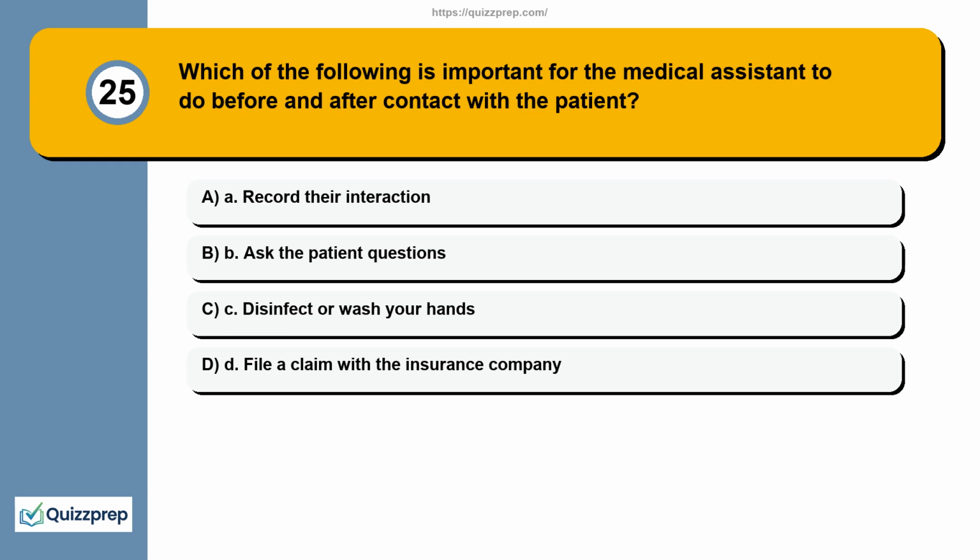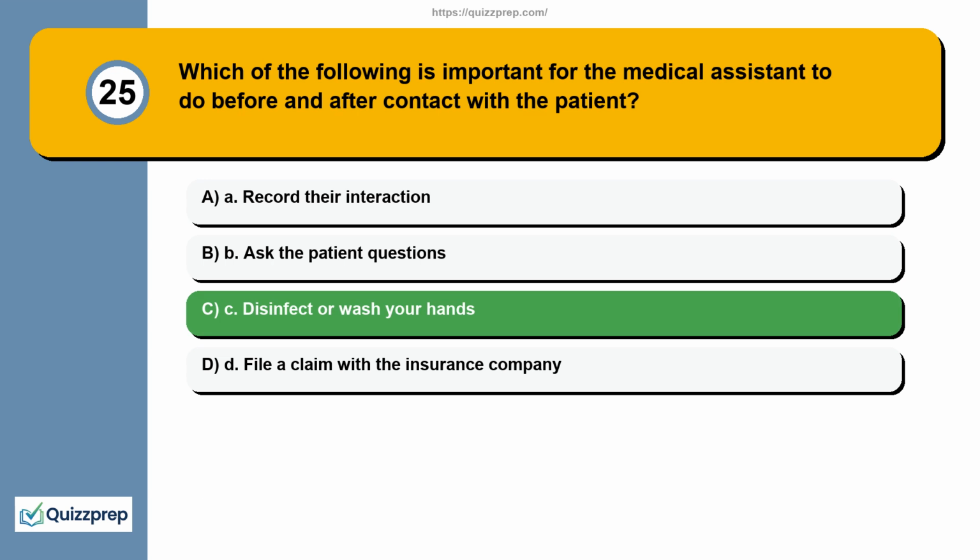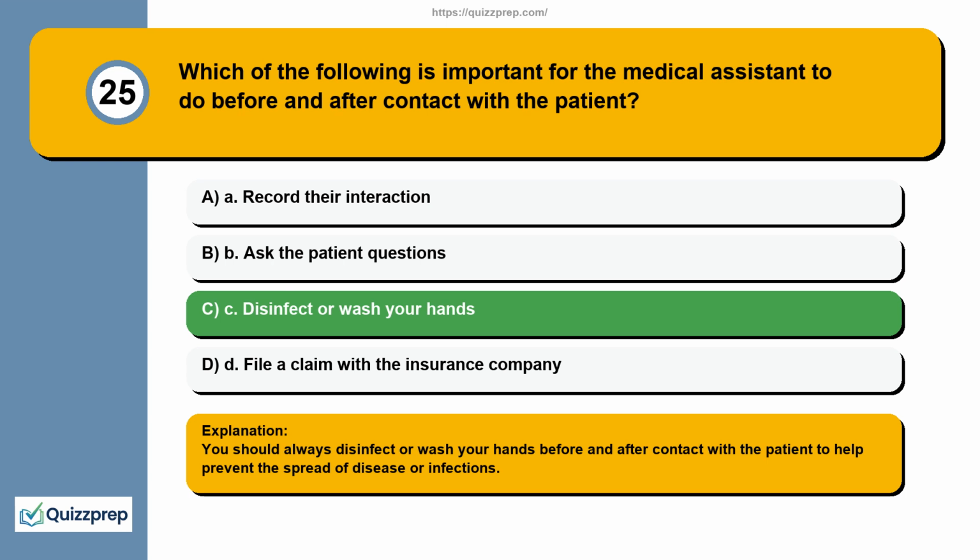Question 25. Which of the following is important for the medical assistant to do before and after contact with the patient? A. Record their interaction. B. Ask the patient questions. C. Disinfect or wash your hands. D. File a claim with the insurance company. You should always disinfect or wash your hands before and after contact with the patient to help prevent the spread of disease or infections.